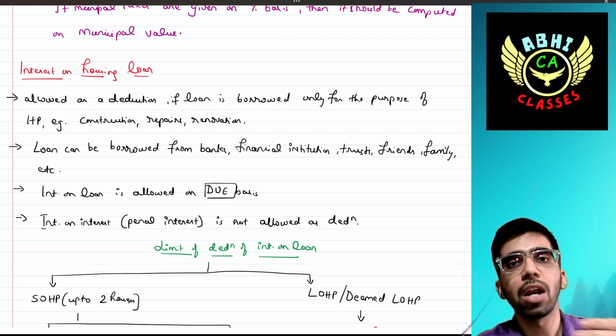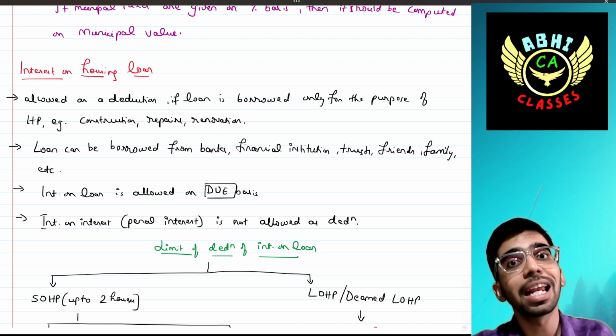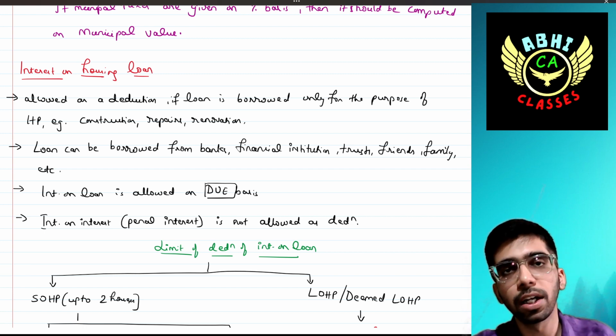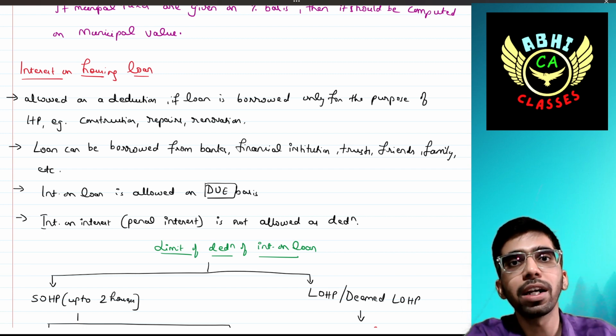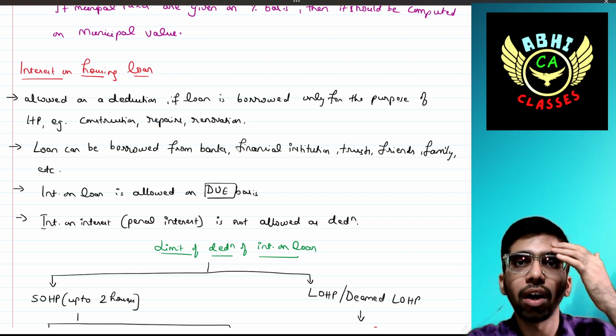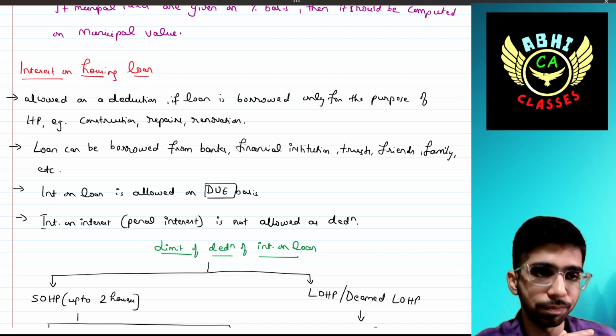But interest is allowed on a due basis. Even though it has not been paid, it can be claimed as a deduction by the owner of that house property. Okay, simple. Unlike municipal taxes, which can be taken as a deduction only if actually paid, here it is allowed even if it has not been paid at all.